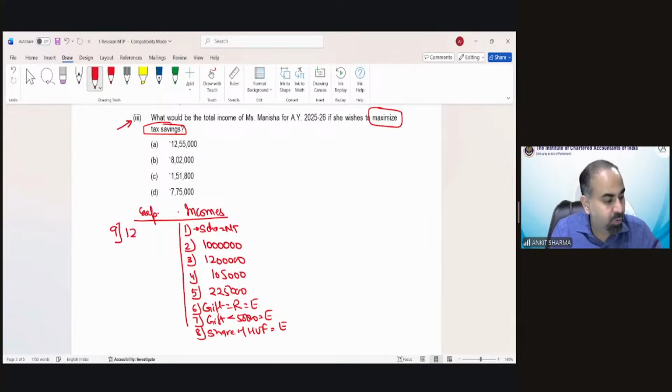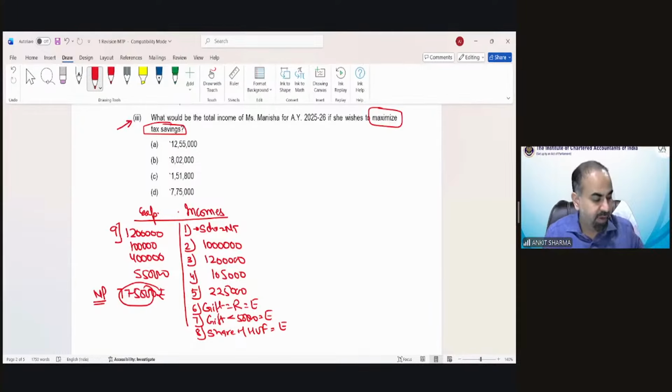Then from point number 9, there would be expenditure regarding the income she has earned, and those are 12 lakh, then 1 lakh, then 4 lakh, and then 5 lakh 50,000. So after reducing, my net profit would be 7 lakh 75,000 rupees out of the income information which has been provided in the question.